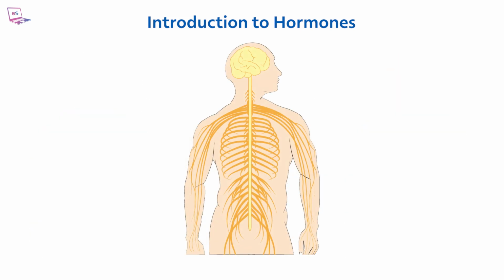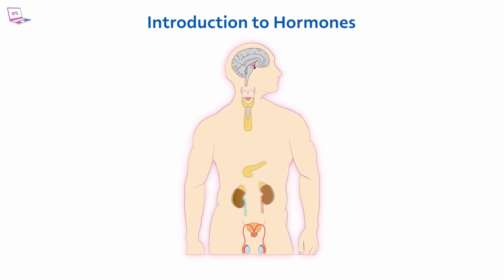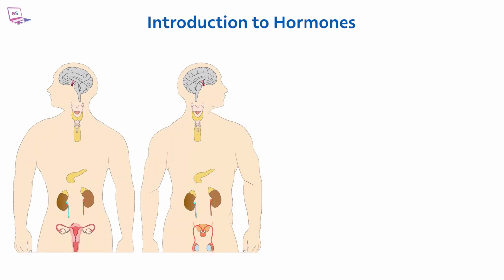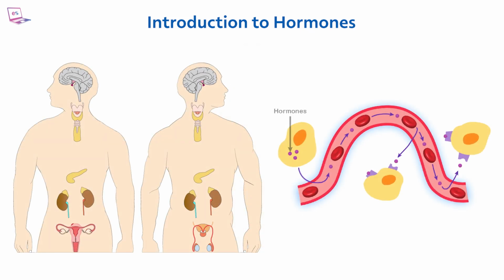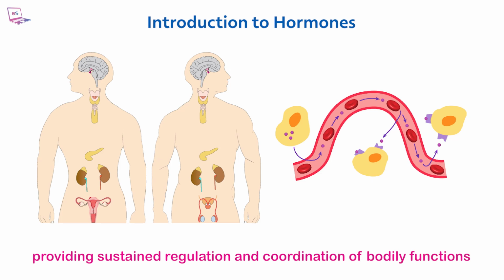While the nervous system uses electrical impulses to communicate quickly and directly with specific body parts, resulting in immediate but short-lived responses, the endocrine system relies on hormones released into the bloodstream and distributed throughout the body. These hormonal signals take longer to initiate their effects. Still, their changes can persist for minutes, hours, or even longer, providing sustained regulation and coordination of bodily functions.